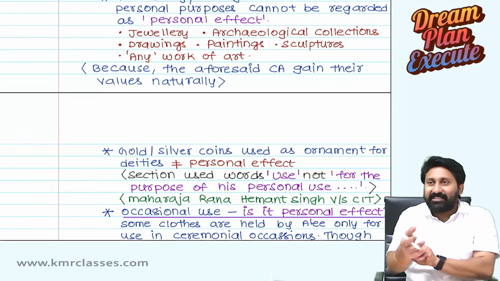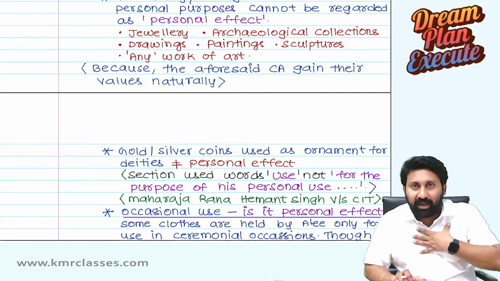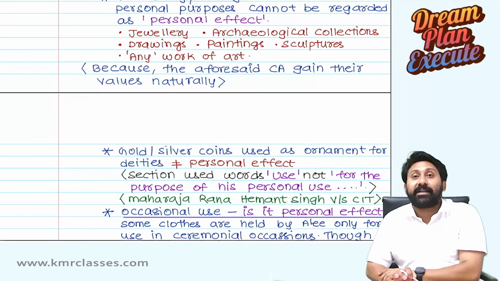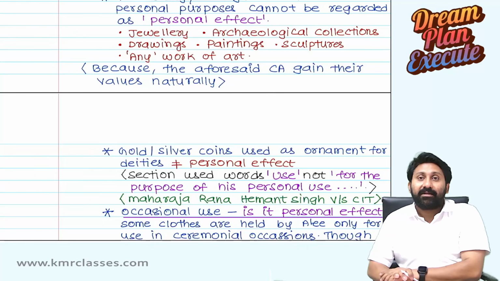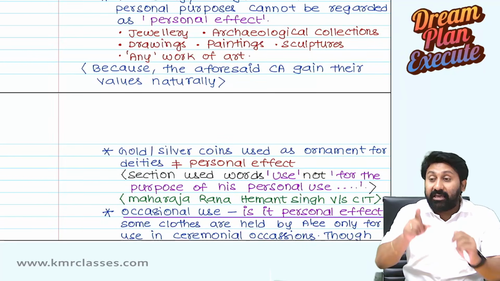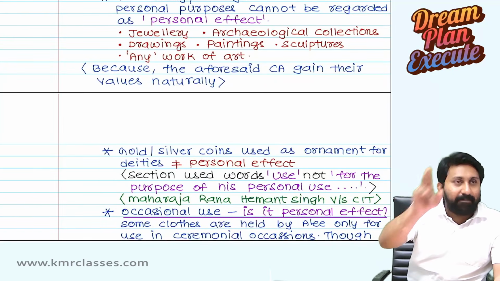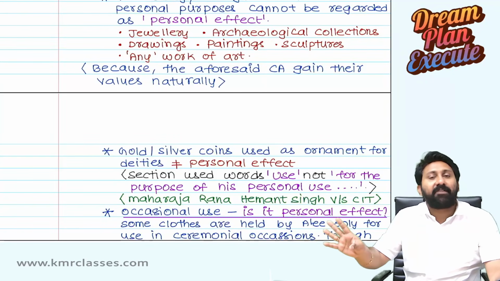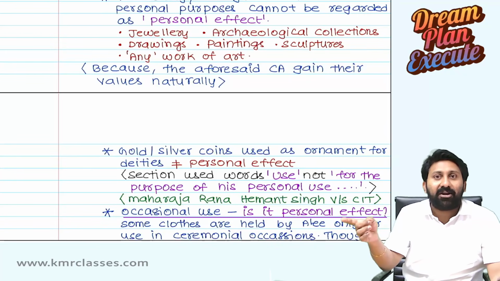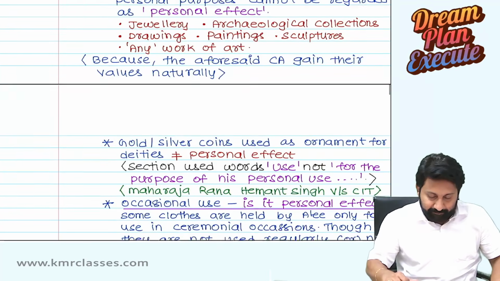See, a saree is always meant to be worn on the person. The words used in the section are "held for personal use", not "personally used". Occasional usage or frequent usage does not matter. Even if she purchases a saree worth 5 lakh or 10 lakh and keeps it in the almirah, it is still a personal effect, whether really used or not, because it is held for personal use. It attracts the section and the personal effect advantage can be taken.